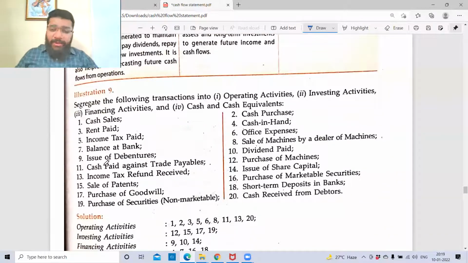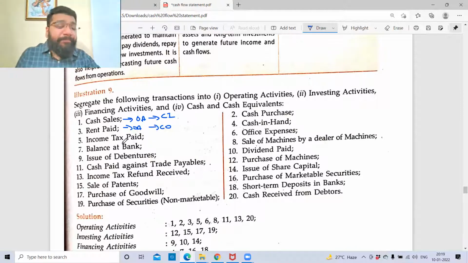Let's do it quickly, guys. Illustration number 9. Segregate the following transactions into operating activity, investment activity, finance activity, and cash equivalent. Now let's see how clearly you understood. Cash sale. Operating activity, cash inflow. Fine. Rent paid. Operating activity, cash outflow. Rent paid is for my office, and the office is for my main operation. So operating activity, cash outflow.